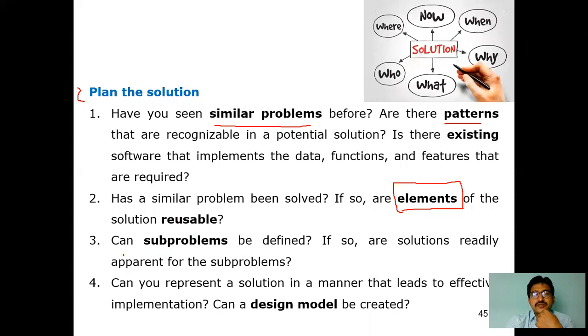The third question you need to answer is, can sub problems be defined? Sub problems, in the sense we just talked about, when you divide a problem into sub problems, each problem can again be divided into sub problems, like a binary tree or a tree: root, children, siblings. When you divide it, can sub problems be easily defined? Just now I said, say you want to develop software for an online registration form, or a web page for an online registration form.